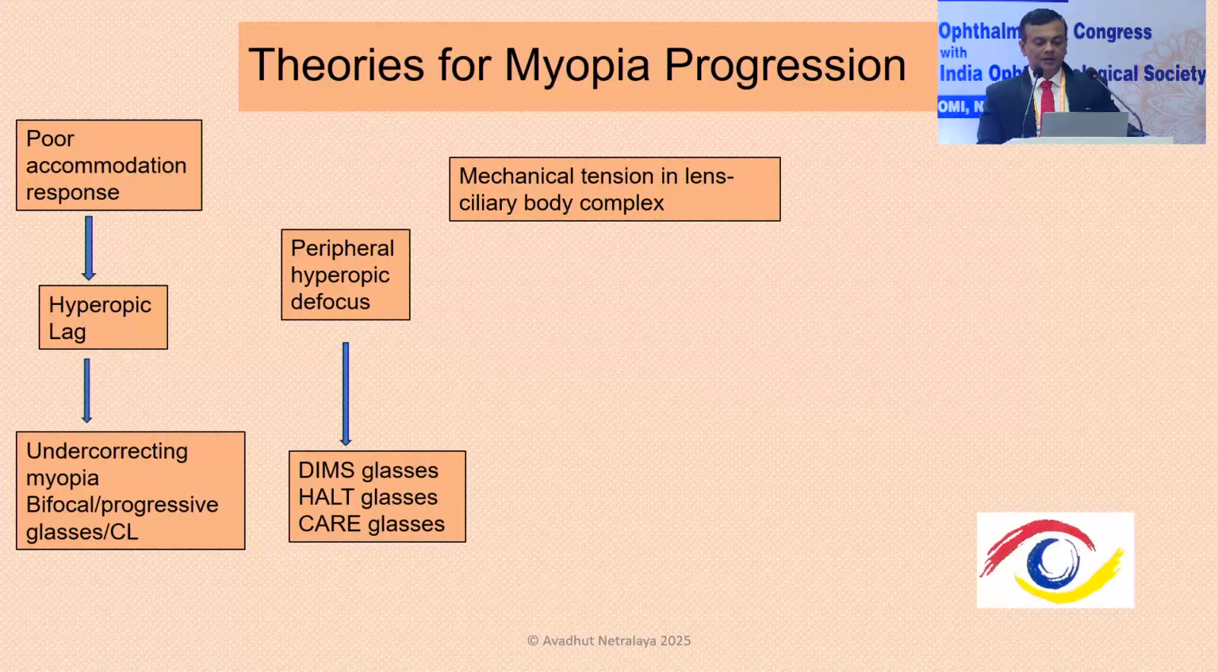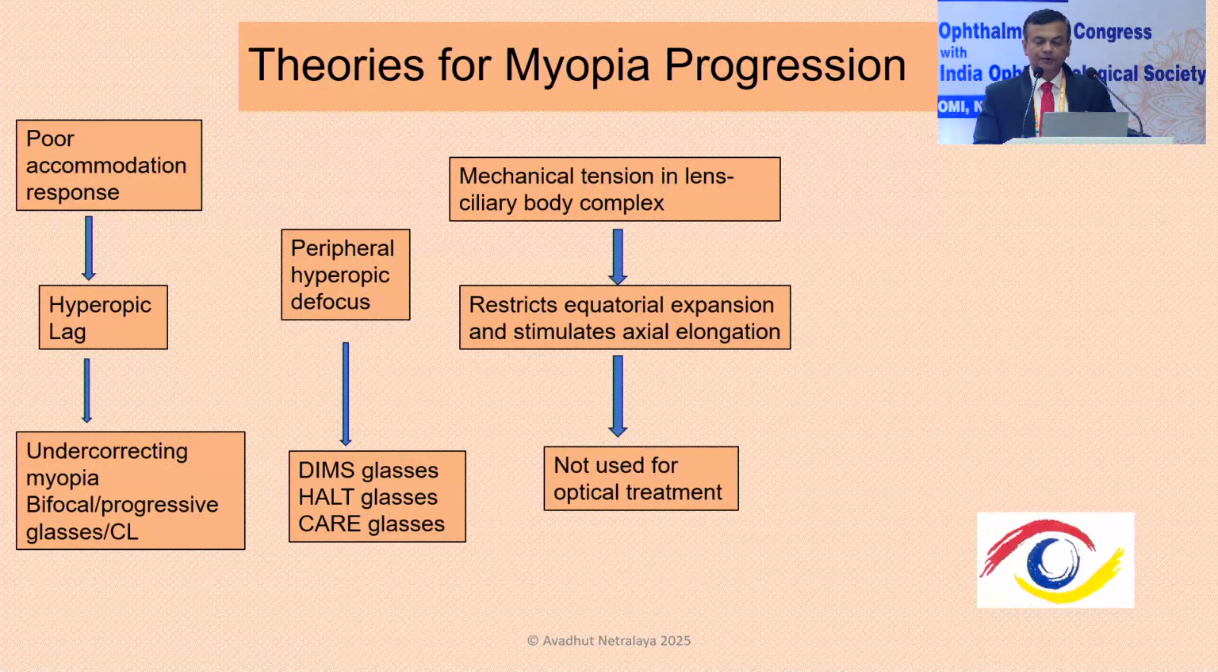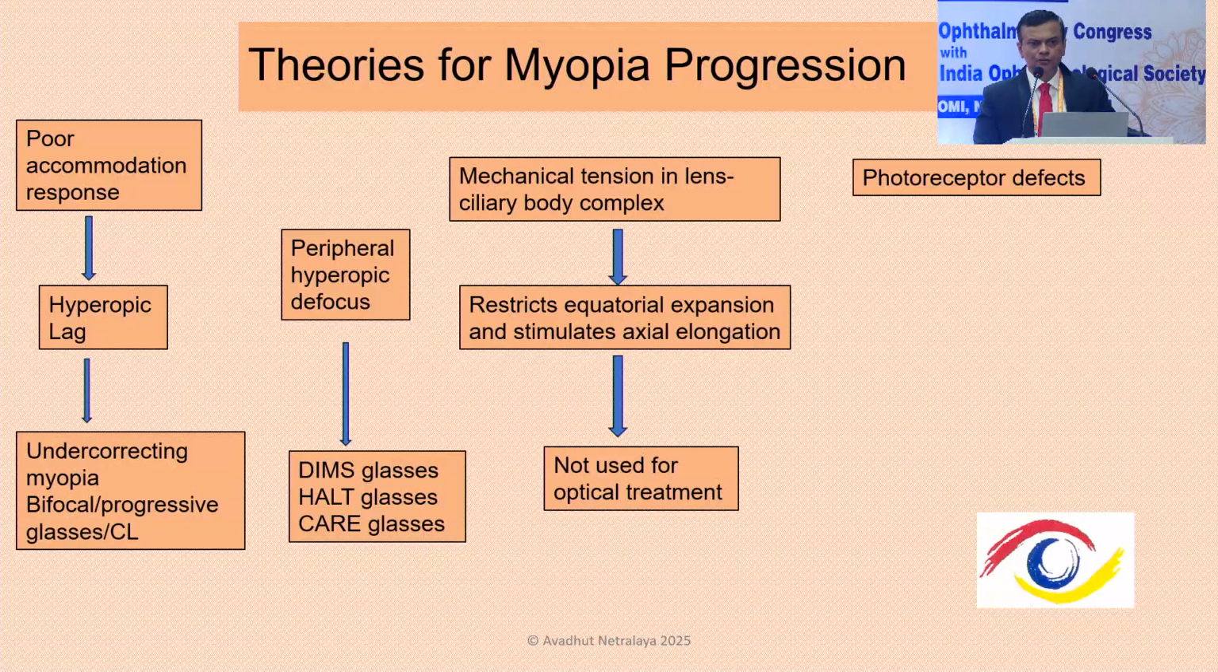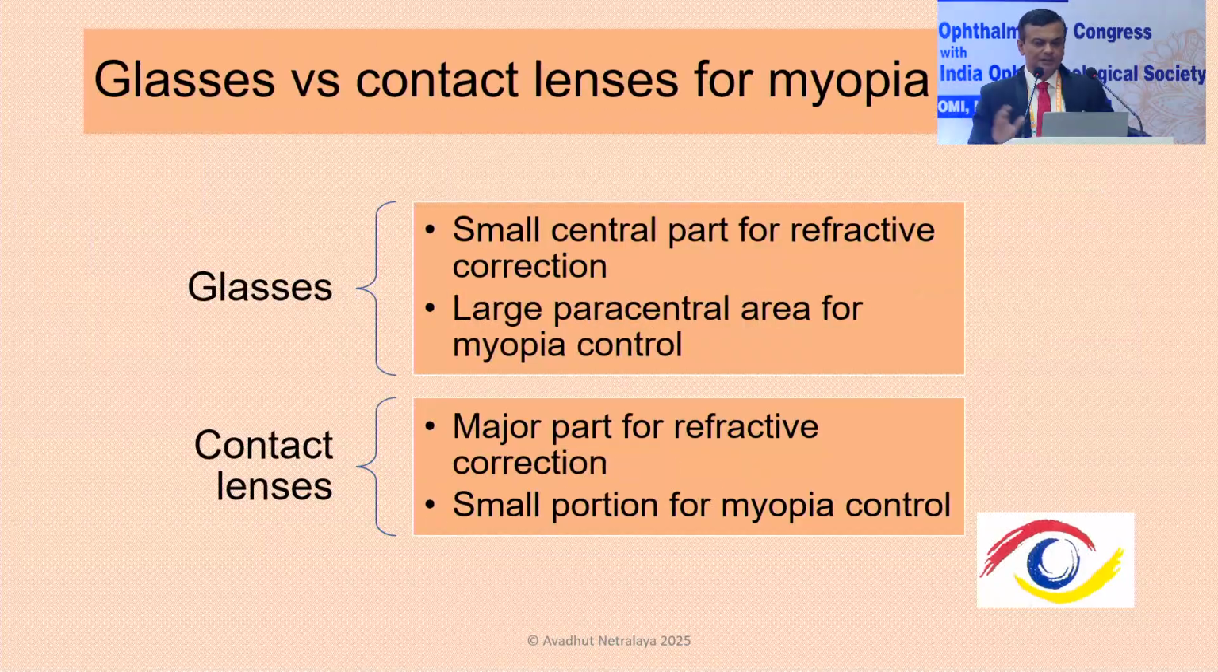The third is that in myopia there is a mechanical tension in the lens ciliary body complex, as a result of which there is less equatorial elongation and more axial elongation. If that can be controlled, which as per the theory is done by diluted atropine, that will work for control of myopia progression. The fourth theory, which is recent, is that certain photoreceptors are not functioning optimally. If we are able to generate more signals from the adjacent photoreceptors, they might help in control of myopia progression, which is the newer type of glasses, or dot glasses. We don't have them in India, but that is one theory.